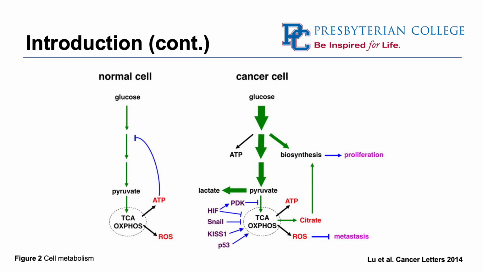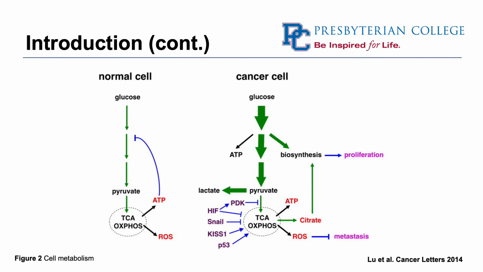So this graphic shows the difference between a normal non-cancerous cell's basic metabolic pathway on the left compared to that of a cancer cell on the right. So as you can see, it becomes more complex as it goes from glucose to the TCA cycle. So with these various detours, if you will, there are more sources of energy for metabolism to occur.